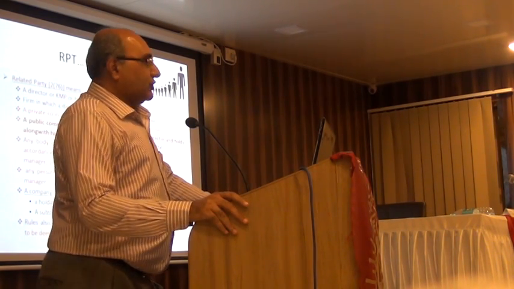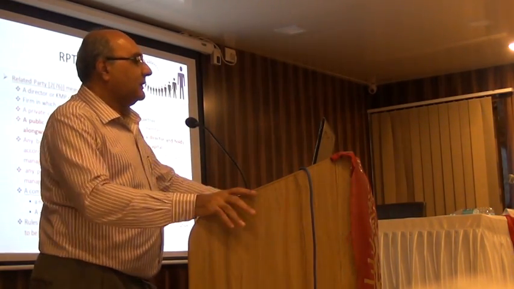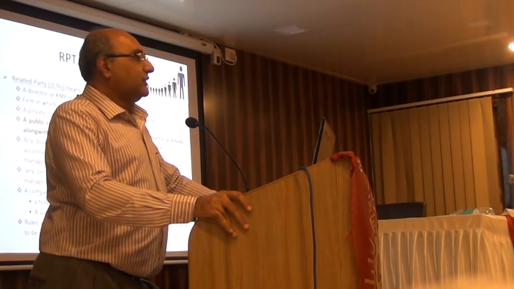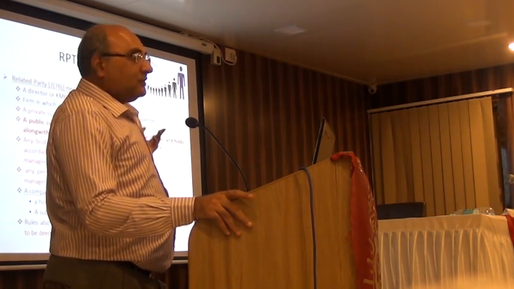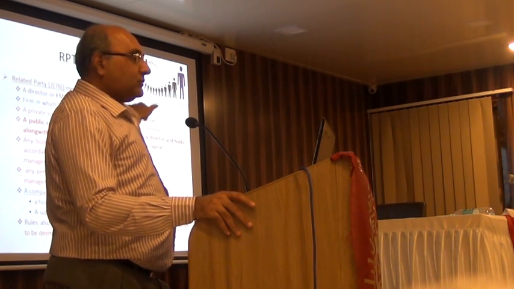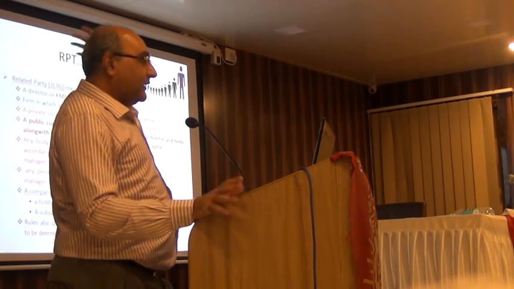Having seen the definition of relative, what is a related party? There are three things. One is who is a relative, second is what is a related party, and the third is related party transactions. So relative we have seen, this is the related party definition. A director or a KMP or his relative. Now this itself is wide. You can be a director, you can be a KMP, which means those 5 people, or any of the relatives. Now what is relative? That's a wide definition. Any one of them can become a related party.